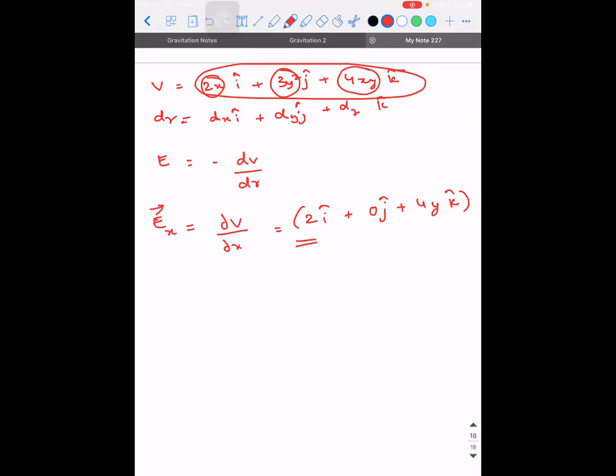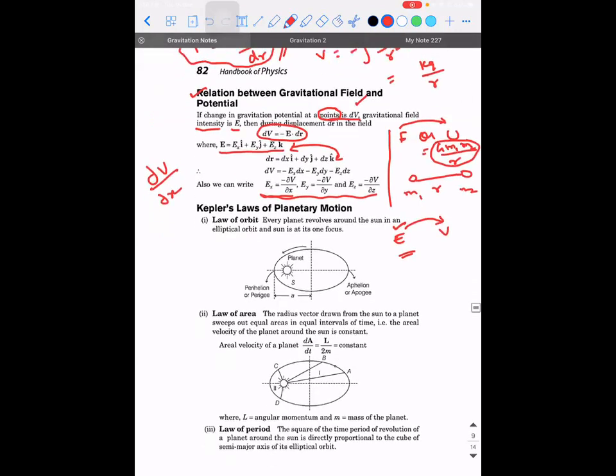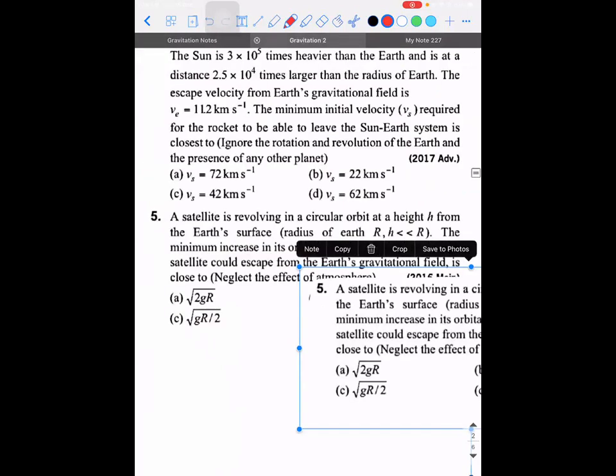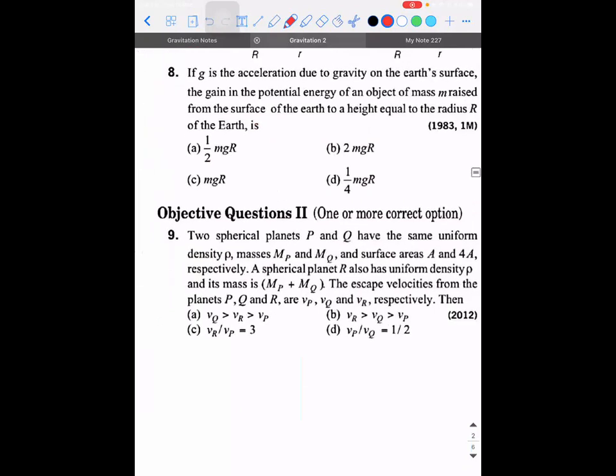Then how are you going to write it as scalar? Those things you know. Square root of 2 plus 4y square and all those things. If suppose the value of x and y are given, you can substitute and solve it. But I hope this is clear, right? So we'll do this kind of problems also. Okay, so let's try out few problems and see.